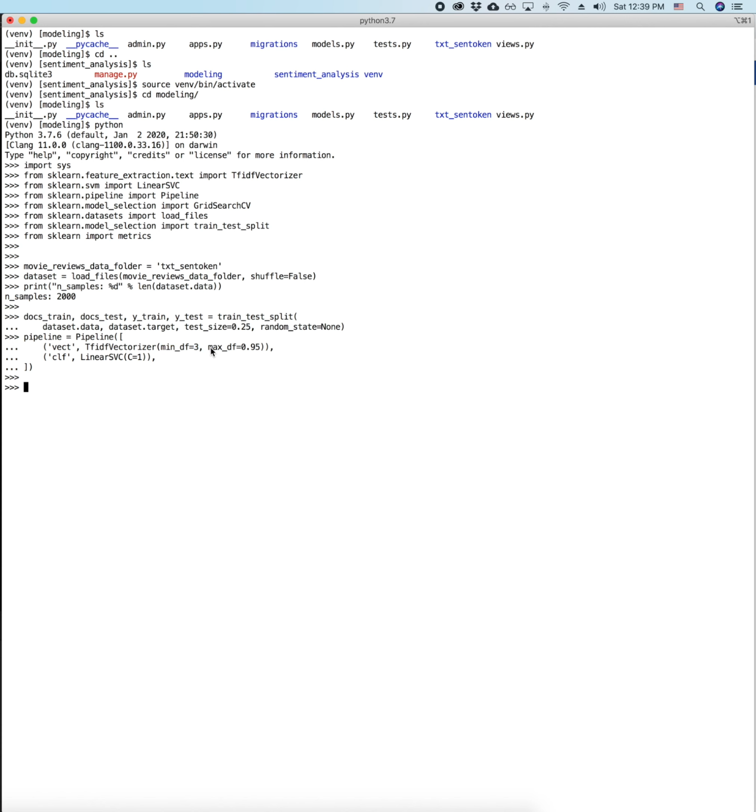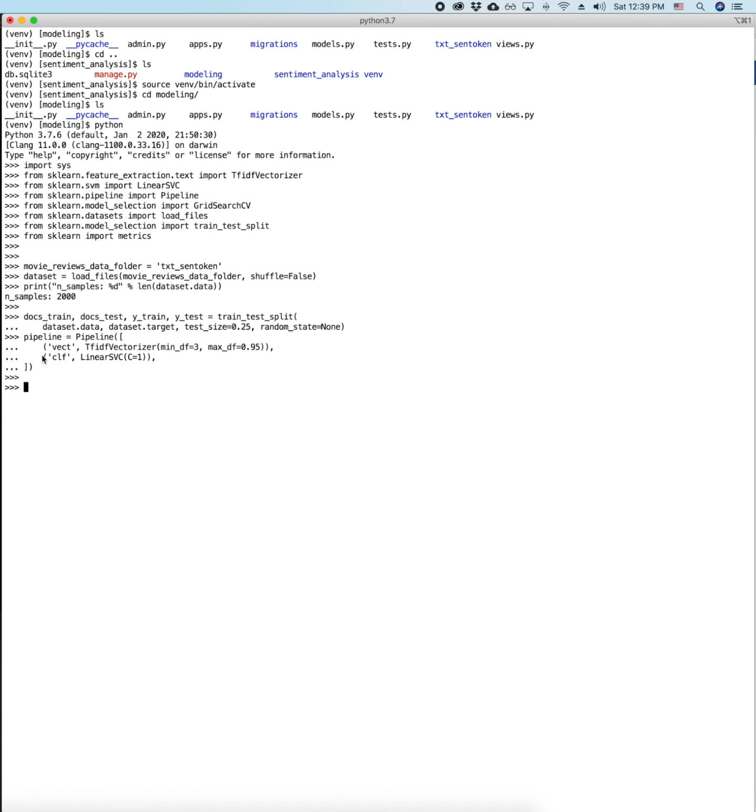And max_df represents the maximum threshold of any keyword or word phrase in the entire corpus, so that for a keyword like "the" or "a", and those stop words that appear too frequently, where 95% of the 2,000 samples contain this keyword, we won't use it to construct our features either.